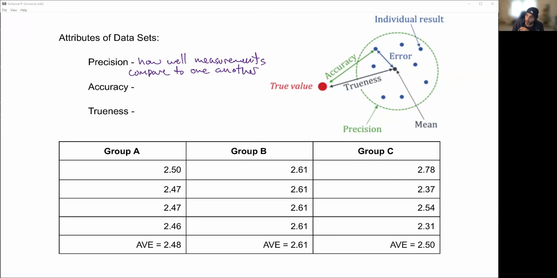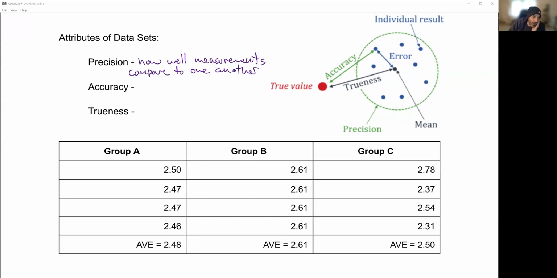So in this case, on this little thing to the right here, the precision is how well clumped they are. So if those little blue dots are really well clumped, you're going to be very precise. If they're spread out, these seem a little more spread out, it's not a very precise set of data. Okay. And then there's accuracy.